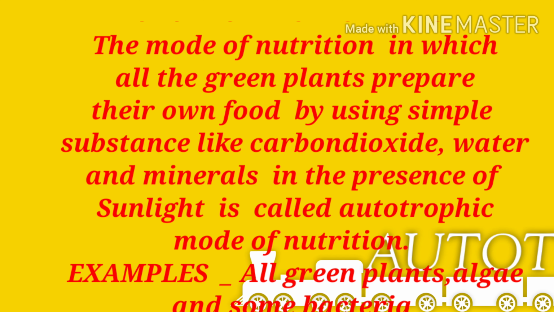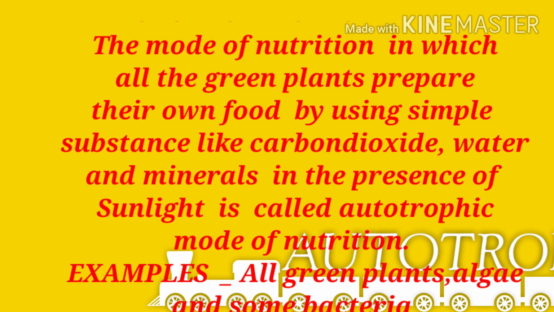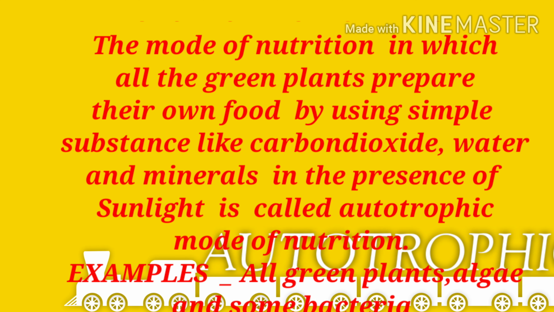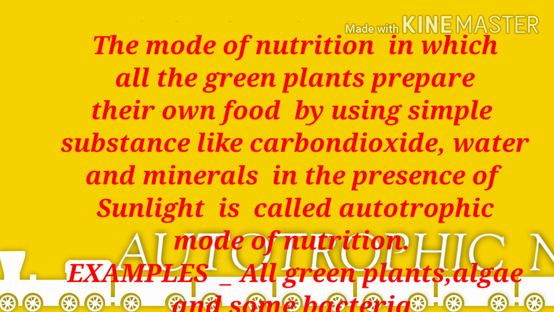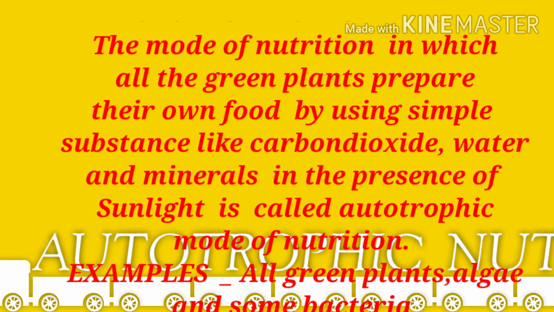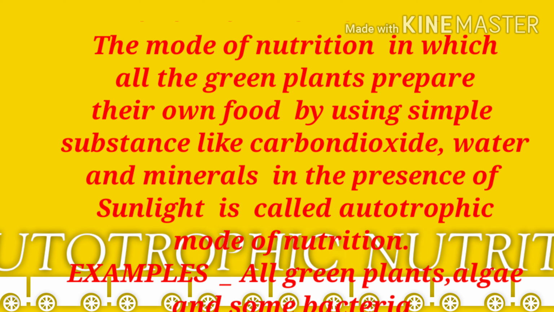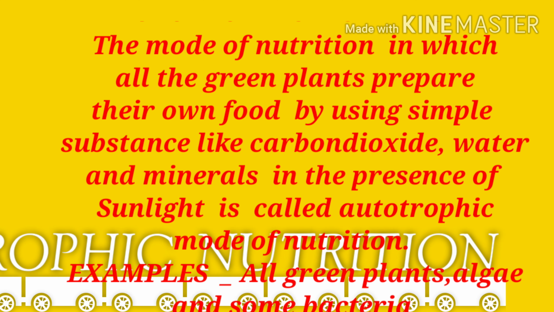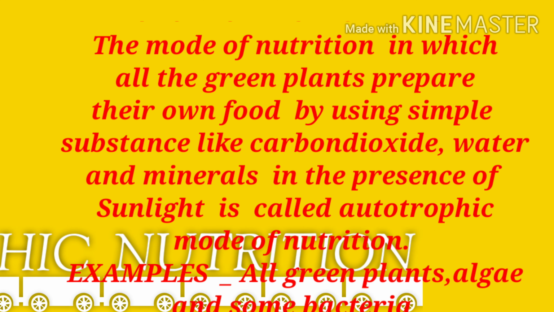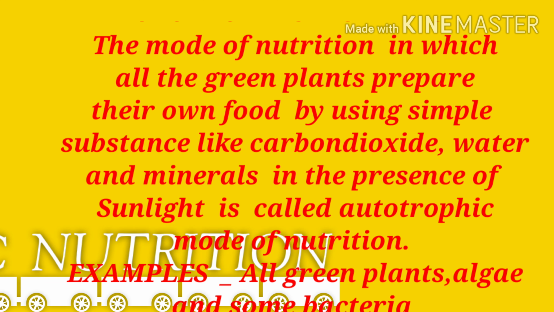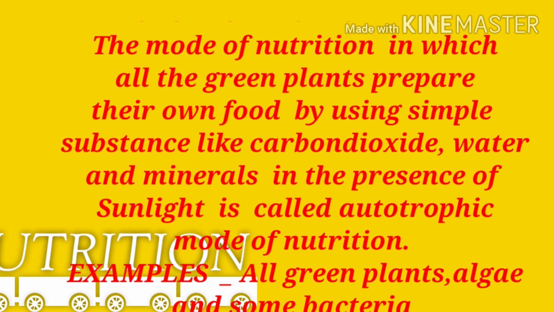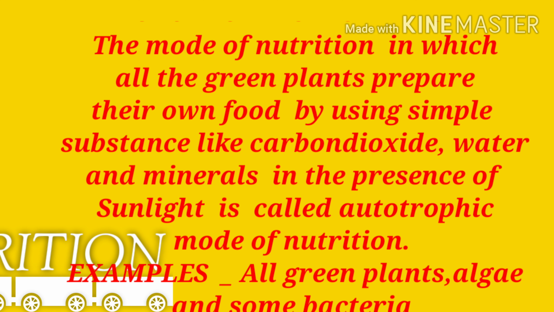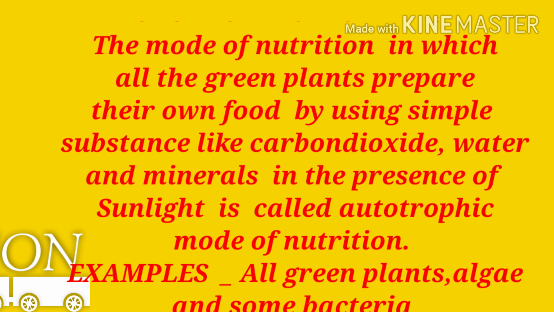Actually, this is the mode of nutrition in which all the green plants prepare their own food by using simple substances. Simple substances means carbon dioxide, water, minerals, and in the presence of sunlight. This is called the autotrophic mode of nutrition, and those who perform this process are called autotrophs. Examples are all the green plants, some algae like blue green algae, and some bacteria which can perform photosynthesis.